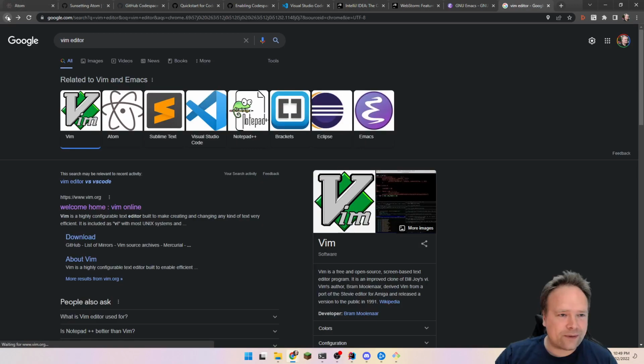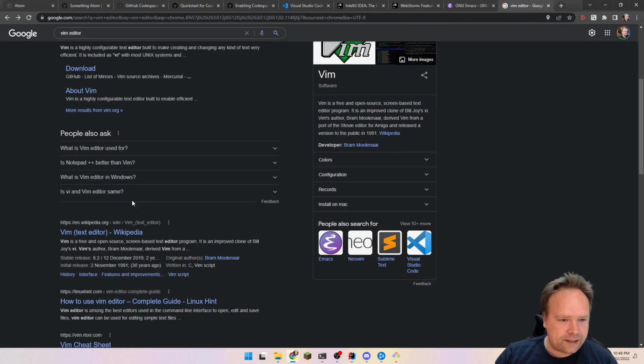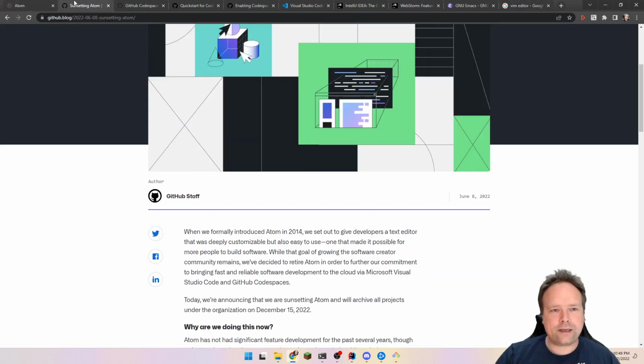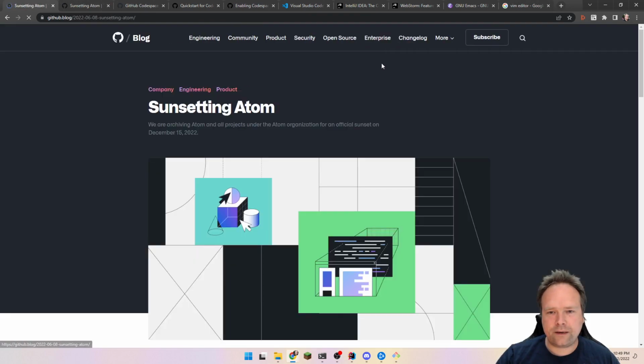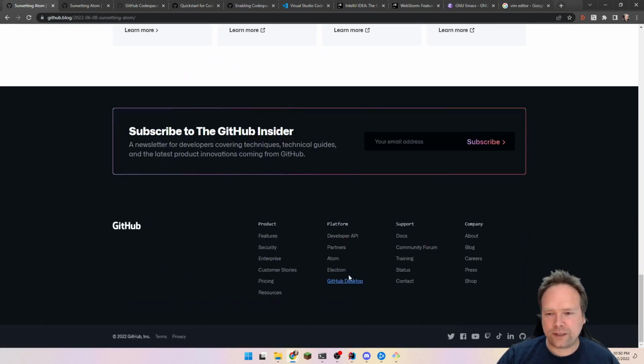That was not what I wanted to press right here. Let me just see here. Vim editor. Yeah, it's also VI, but that's actually fine. So that's actually just what I wanted to tell you. If you haven't already heard the news that Atom is being discontinued, then now you know. And if you haven't tried out VS Code yet, then definitely try it out.